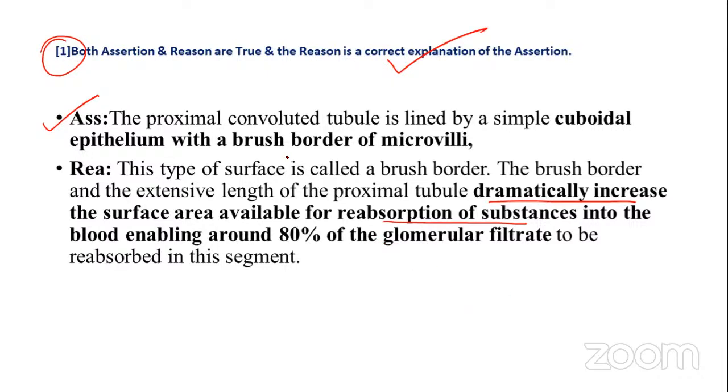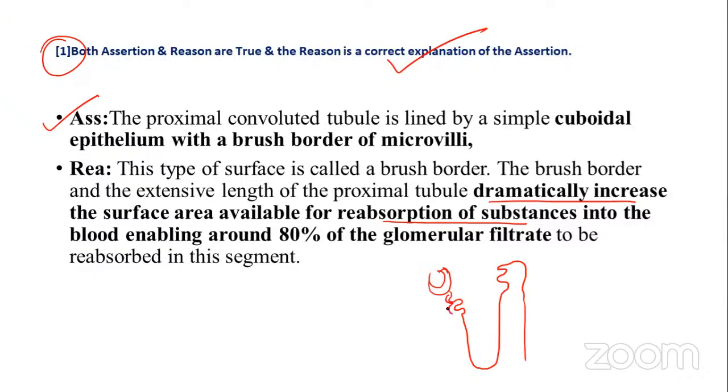In our proximal convoluted tubules, where is it? And also another one is there. Bowman's capsule. Okay, the Bowman's capsule is followed by which one? There is a small part, and it is followed by this, like this.